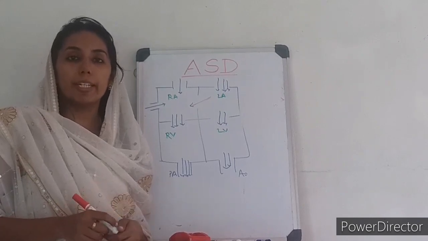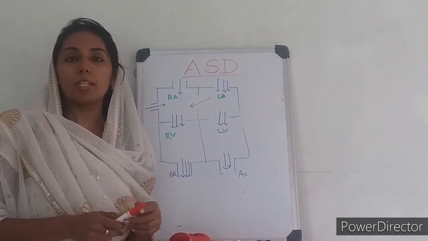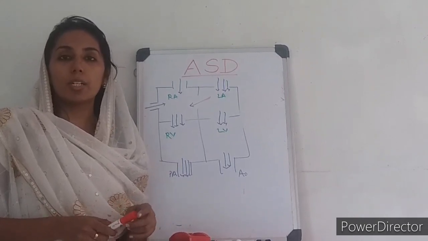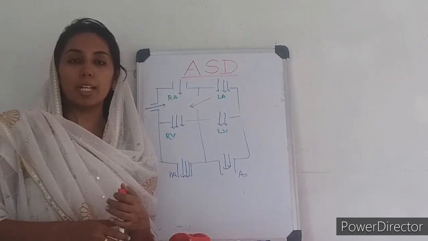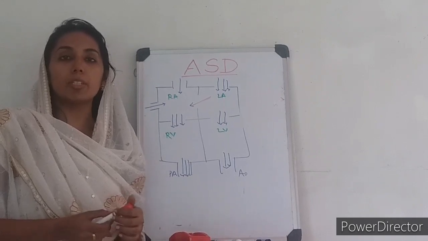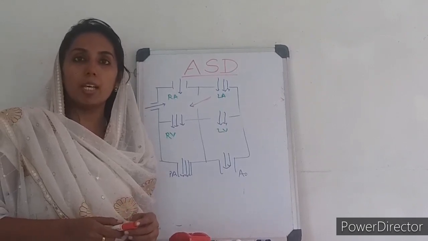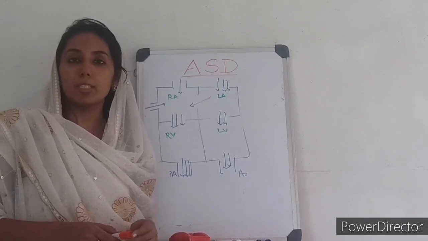Okay, coming to the treatment. For most of the secundum type of ASD, we can go for percutaneous closure using occluder devices, etc. And some we may have to close surgically. It is better that we close ASDs early, because there is a chance of arrhythmias, or even, in certain conditions, pulmonary hypertension in case of ASD.